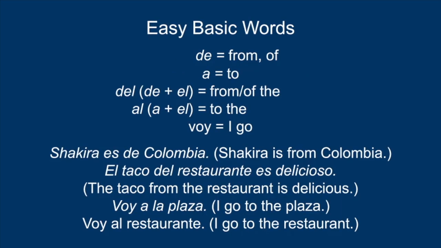In Spanish, de means from or of, and a means to. When de combines with el, meaning the, it becomes del, meaning from the. Likewise, a plus el becomes al, meaning to the, and voy means I go. Here are some example sentences.